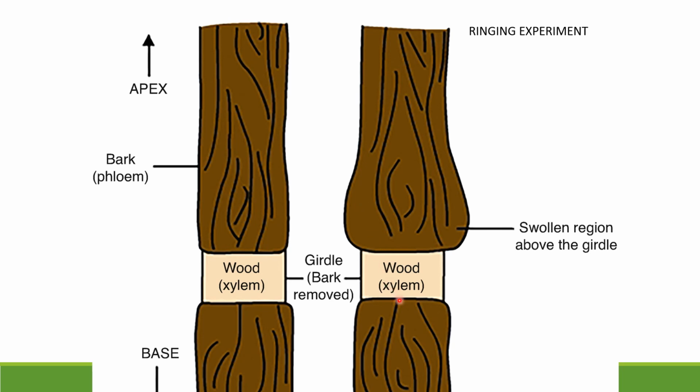Because after the stem is cut, the food is stored above the cut part, but there is no transportation of food beyond it. Food is transported to all parts of the plant, but when you cut the phloem tissue here, no transportation takes place. That's why you can see only the region above the cut swollen, right children?